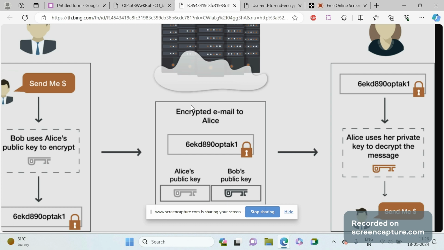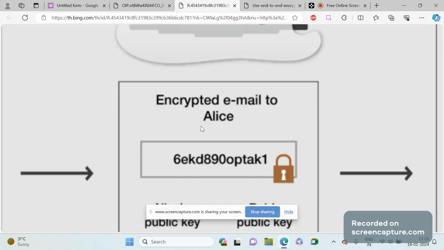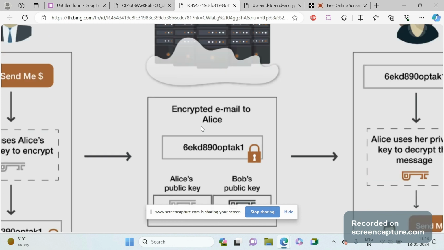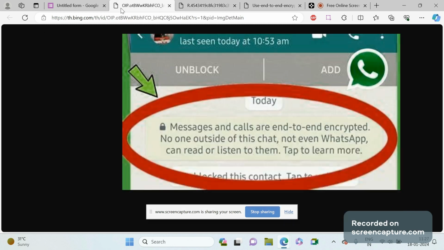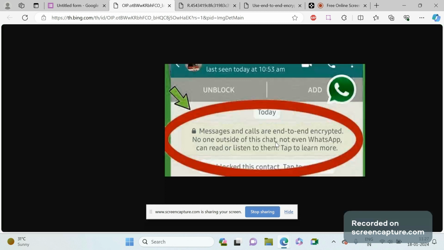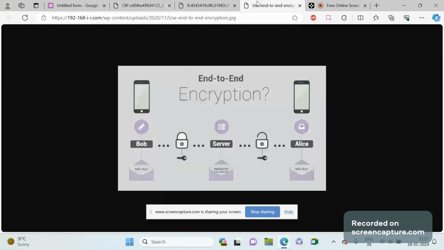So how are they reviewing? They are decoding the messages and seeing what they have chatted, like that they are reviewing the messages. So there, WhatsApp can see the message. They will be decoding and searching whether it is spam or not spam. So that means this line is completely a lie, that not even WhatsApp can read or listen to them. That's a lie.